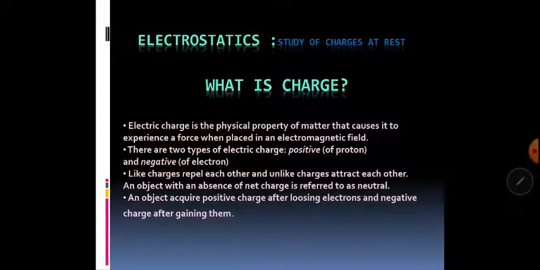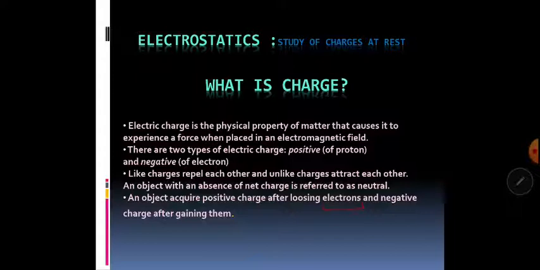This is the important part. What we need to understand is that it is only electrons which are responsible for the charge of a material or an object. An object will acquire charge only because of either an excess of electrons or a deficiency of electrons.